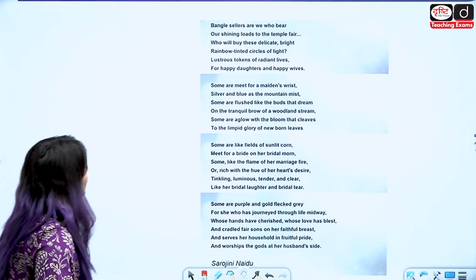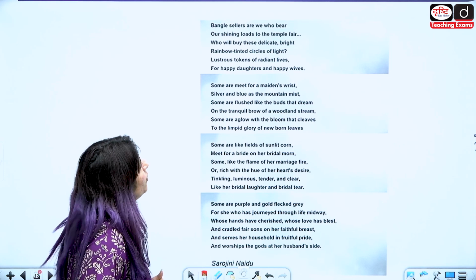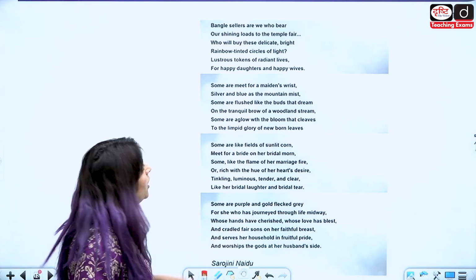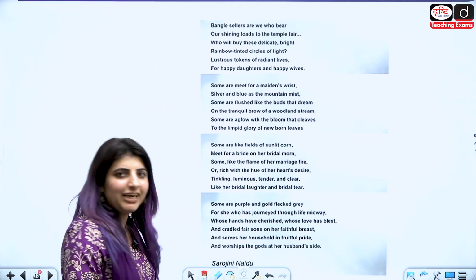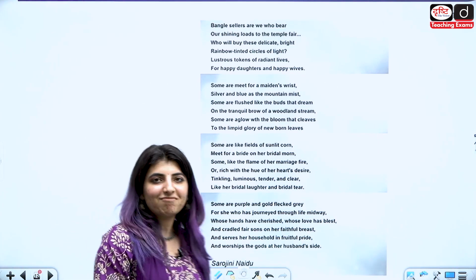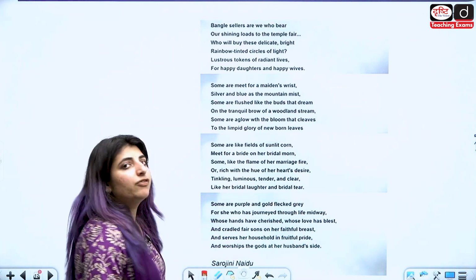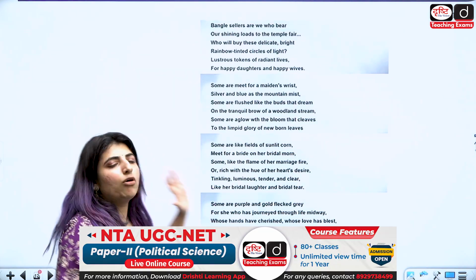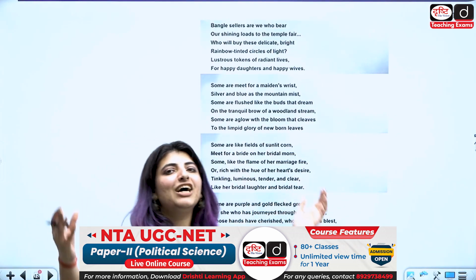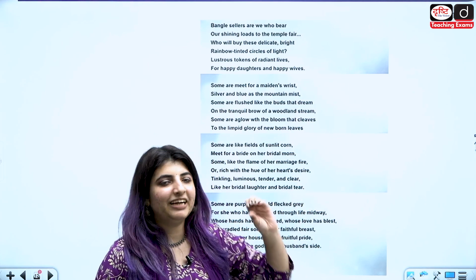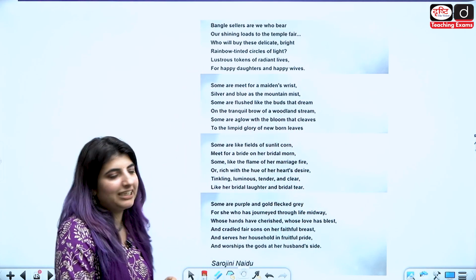Let's read it. Bangle sellers are we who bear our shining loads to the temple fair. Who will buy these delicate, bright, rainbow-tinted circles of light? Because bangles are circular in nature, right? Lustrous tokens of radiant lives for happy daughters and happy wives. They are saying कि खुश लड़कियां, खुश बेटियां और खुश बीवियां जो हैं उनके लिए हम लोग lustrous, rainbow tinted color of light लेके आए हैं.